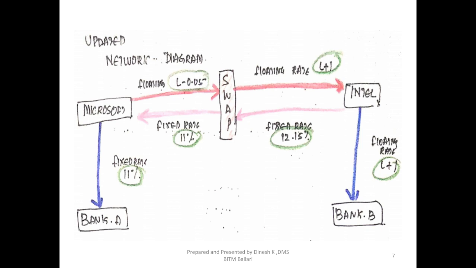It is a gain. It is a profit that it is making, 1.15. There is a loss of 1.05. If you look at the difference between these two, there is a difference of plus 0.1. That plus 0.1 is nothing but the commission that the swap dealer charges between the two parties, right? So the swap dealer will receive 12.15 from Intel and pay only 11% to Microsoft. Microsoft will pay the same fixed rate of 11 to bank A. It is not Microsoft that is paying, it is the swap dealer which is paying to Microsoft. Microsoft will forward the same rate of loan to bank A.